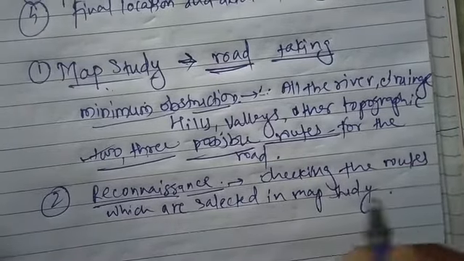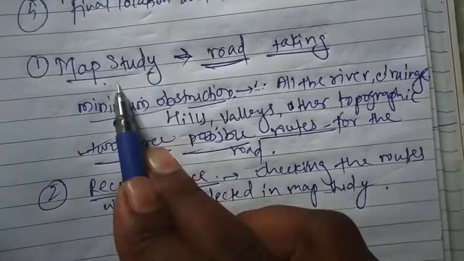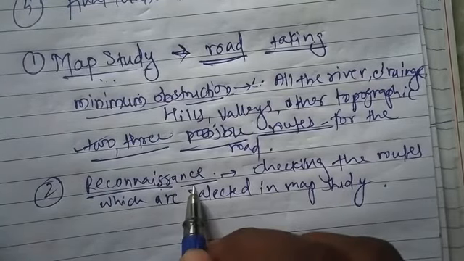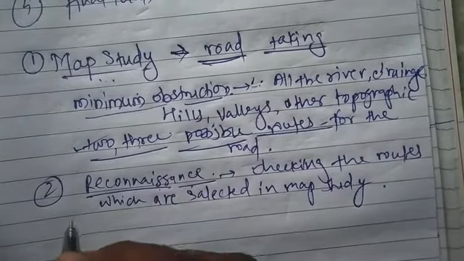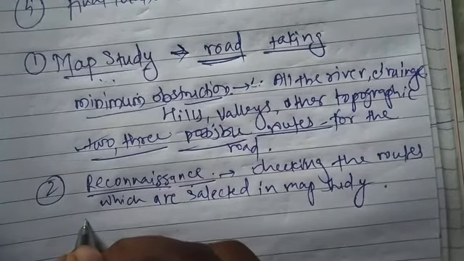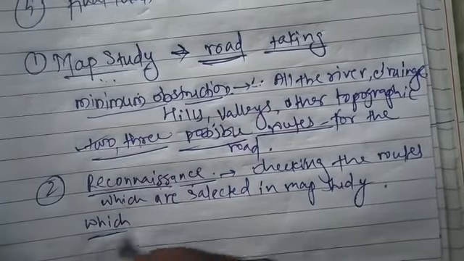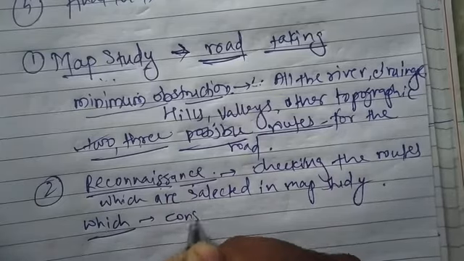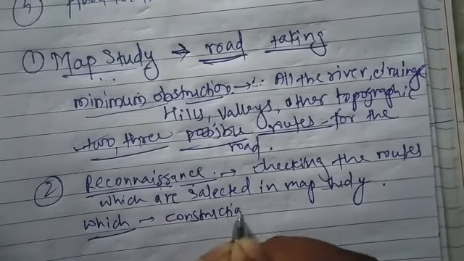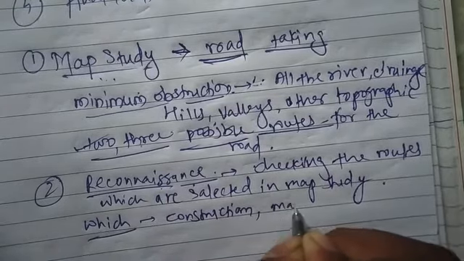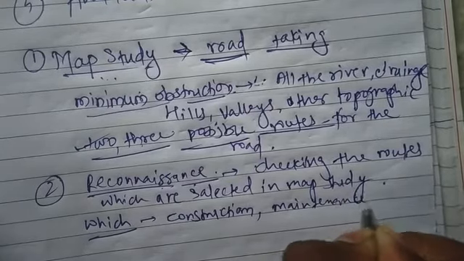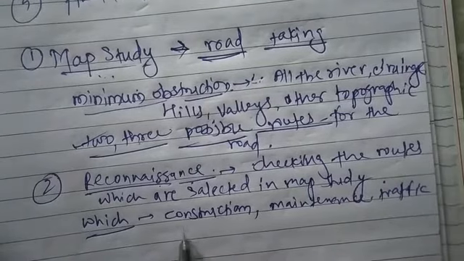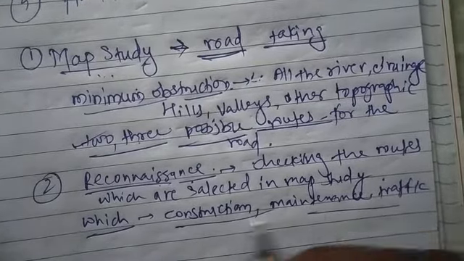Now all the details are not available in the map, so those are checked in the reconnaissance survey. In this we see which location or which route is good for construction, maintenance, and traffic operation. So these things are checked in the reconnaissance.